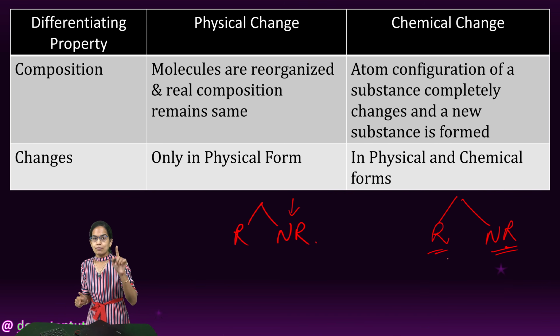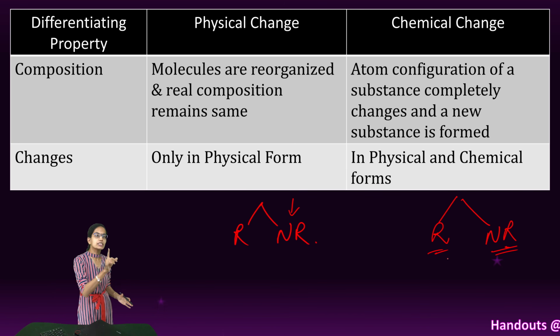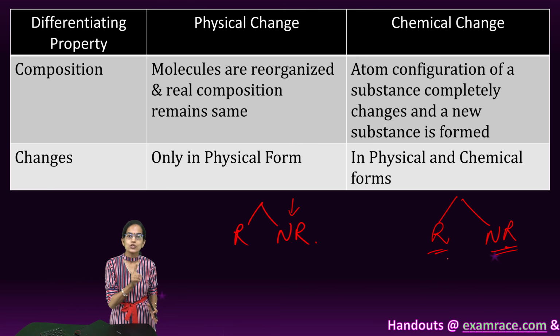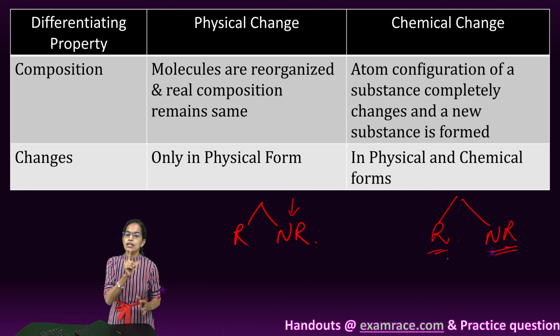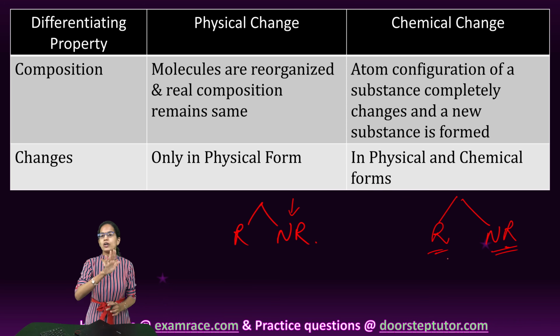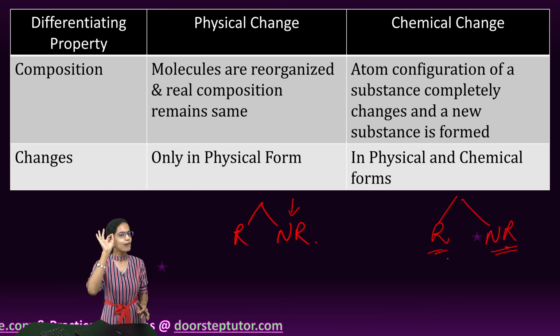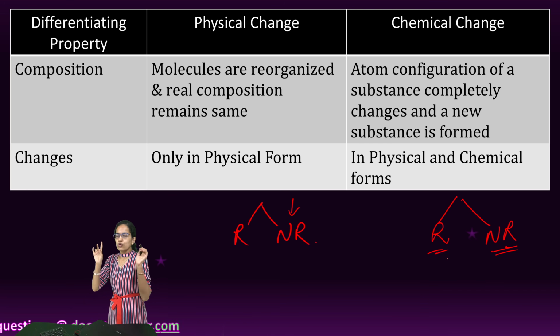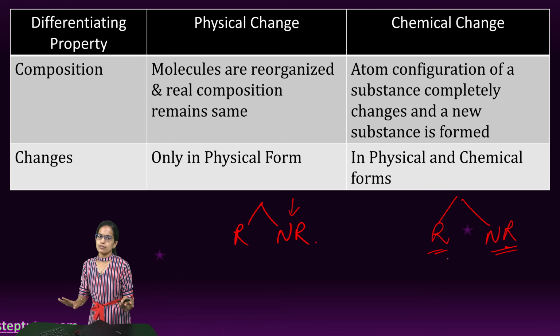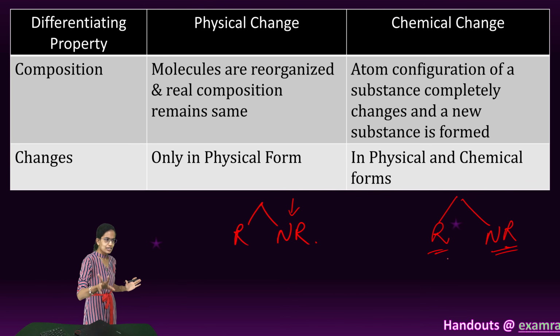So when there is a chemical change, there can be a change in the physical form as well along with the chemical change. The chemical form changes. However, in a physical change, there is exclusively a change in the physical form. So, those are the two major differences which we can understand between physical changes and chemical changes.